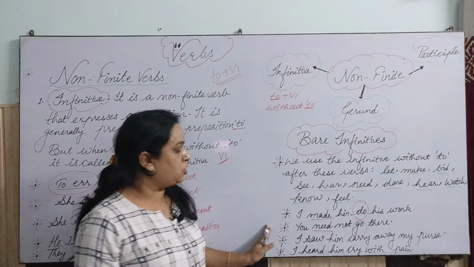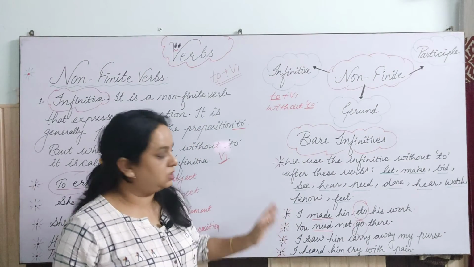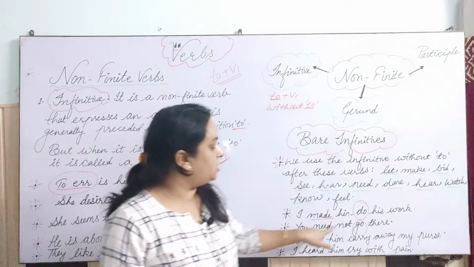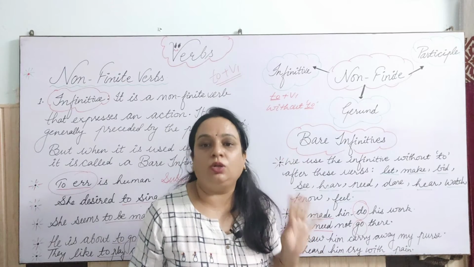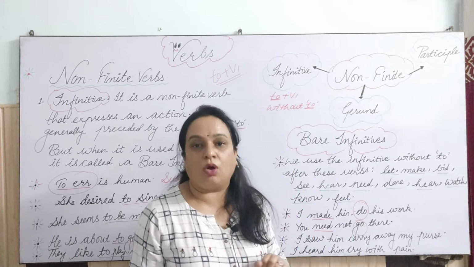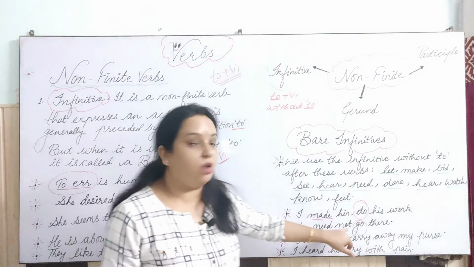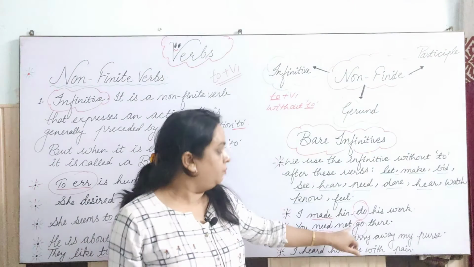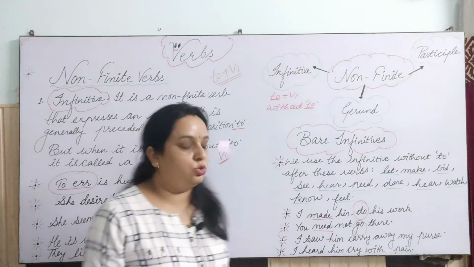I'll tell you one exception of this need and dare also, but before that, understand this. You need not go there. Generally what do we say? You need not to go there. That sentence is wrong, because we have need here, and you need not we are using with it. So we have to use go, the bare infinitive, here.